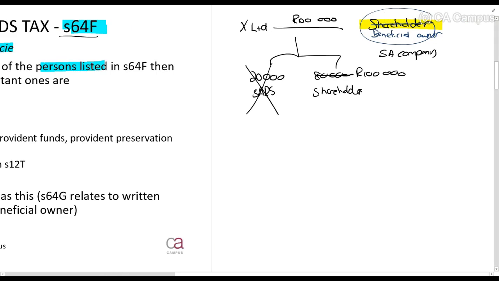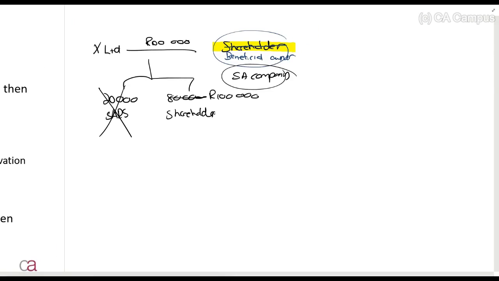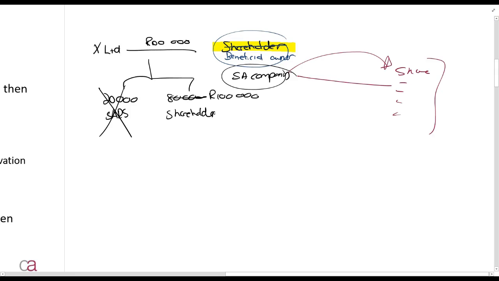The idea behind it is that this shareholder, which is now a company, has its own shareholders, and some of them will be natural persons. So when this company pays its dividend there, then there will be dividends tax. So the 100,000 the company received could almost transfer across to its own shareholders, and then there'll be dividends tax.